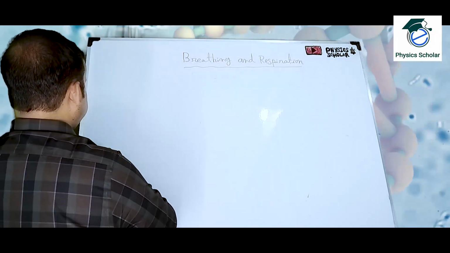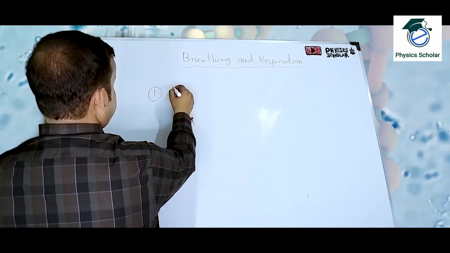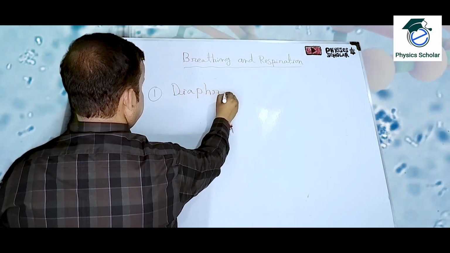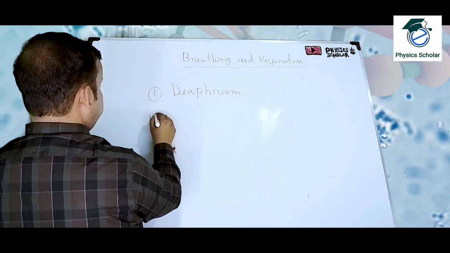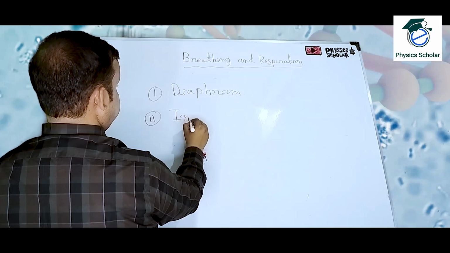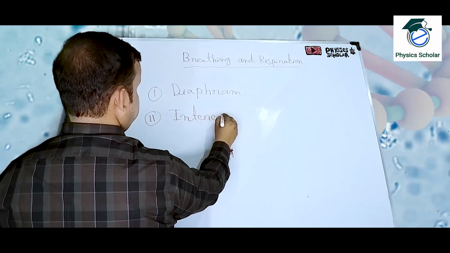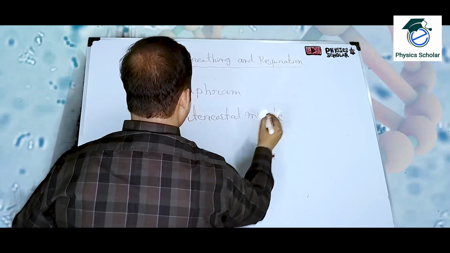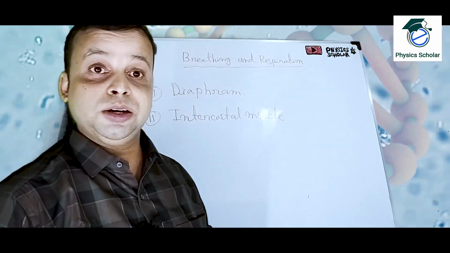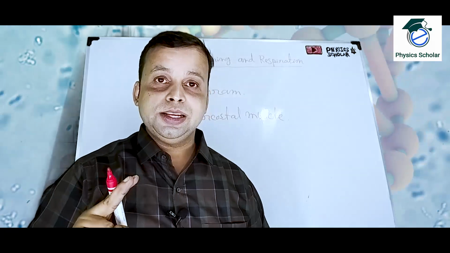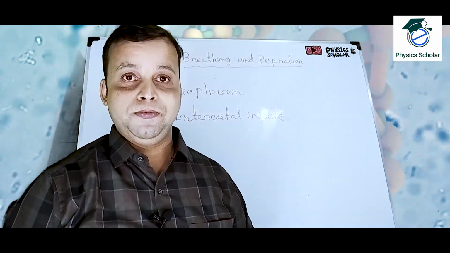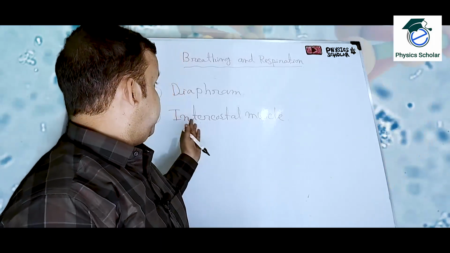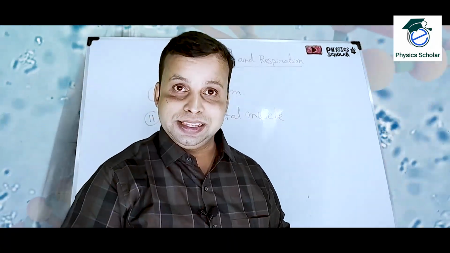So the first muscle is diaphragm, and the second one is intercostal muscle. Okay. So the first muscle is diaphragm and the second muscle is intercostal muscle. These are the two muscles which help in the human respiration process. Now what is diaphragm, where it is situated, what is its function, and what are intercostal muscles, I will describe in detail.